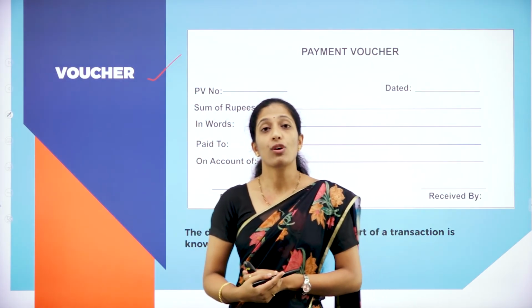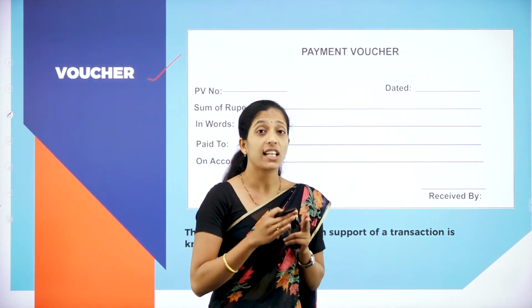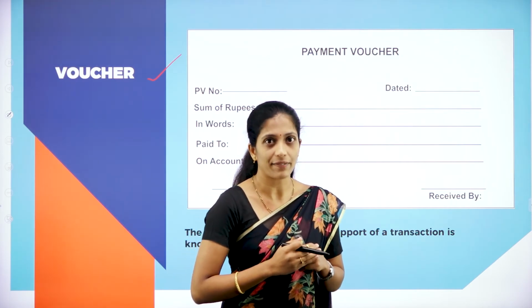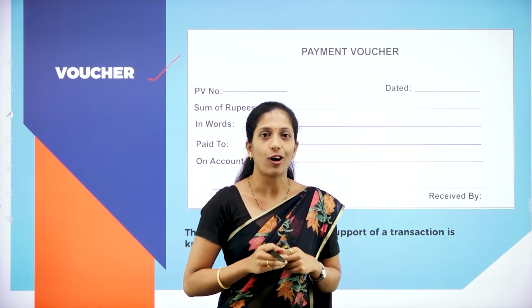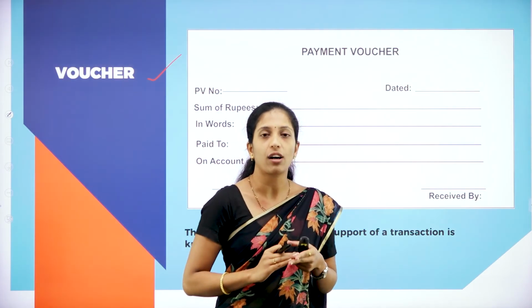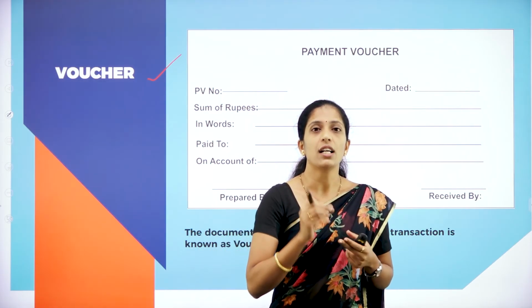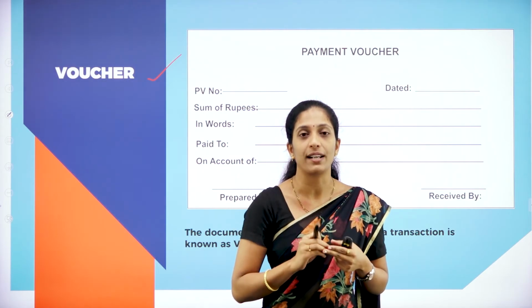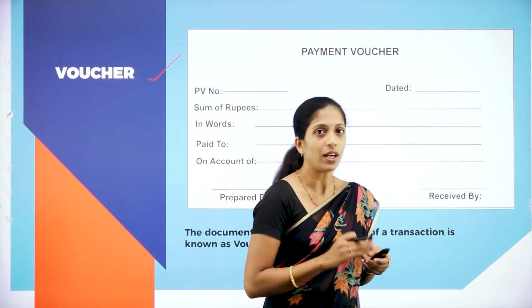Now we shall see one more important term, that is Ochre. Now what do I mean by Ochre? I have already told you. While recording in the books of account, each and every transaction should have a supporting documentary evidence. For example, as and when the transaction takes place in an organization, it has to be recorded in the books of accounts, right? So that supporting documentary evidence is known as what? Ochre.